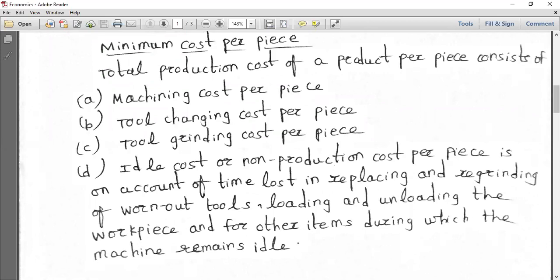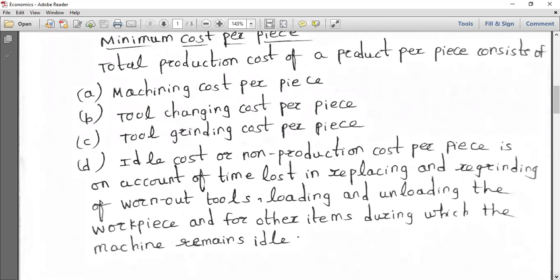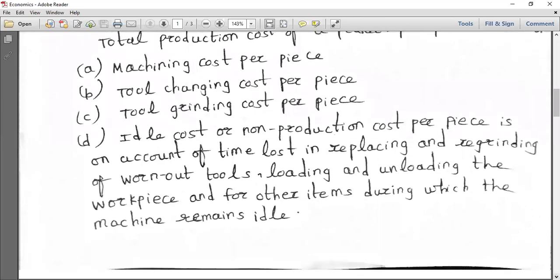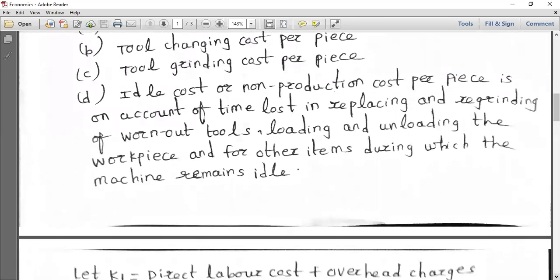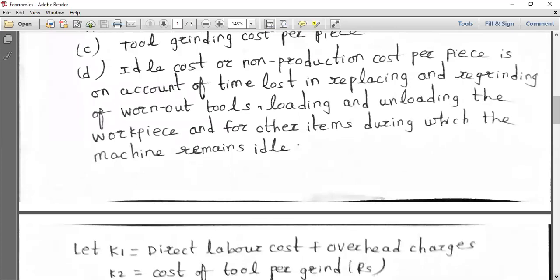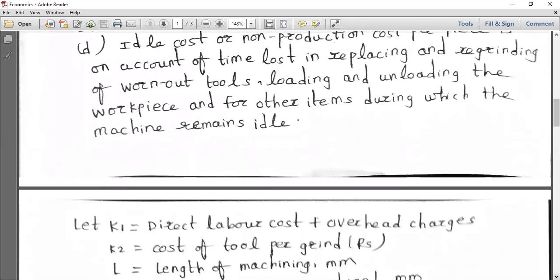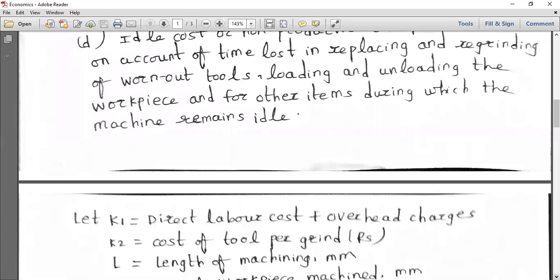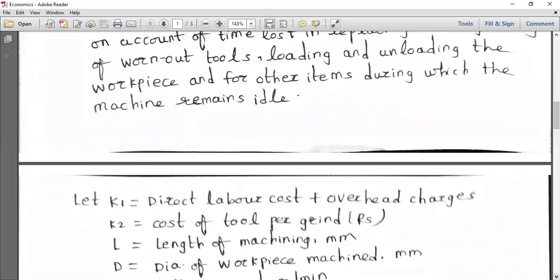But before that, we take up the economics of metal machining. All these 4 cases you have to discuss along with the relevant notations. The relevant notations are standard. Don't try to change them. These are from the standard textbooks, the metal cutting handbook, where P.N. Rao or any particular author would have taken from them, but we have to explain it in a clear-cut manner.